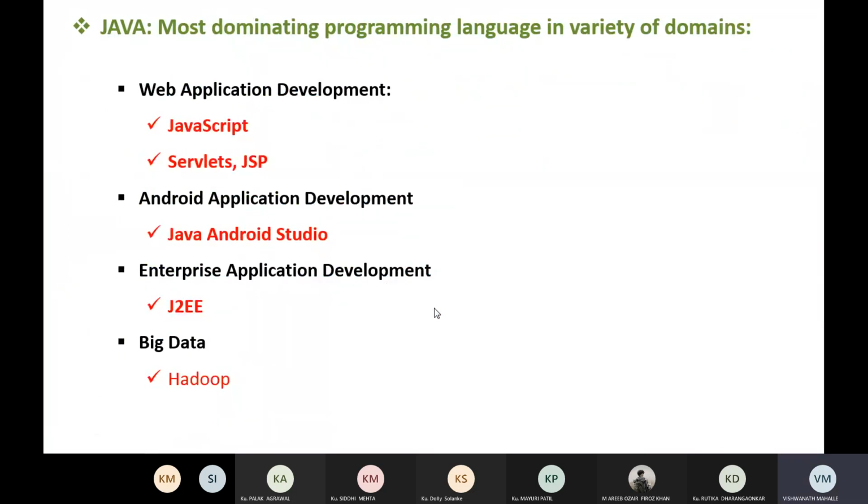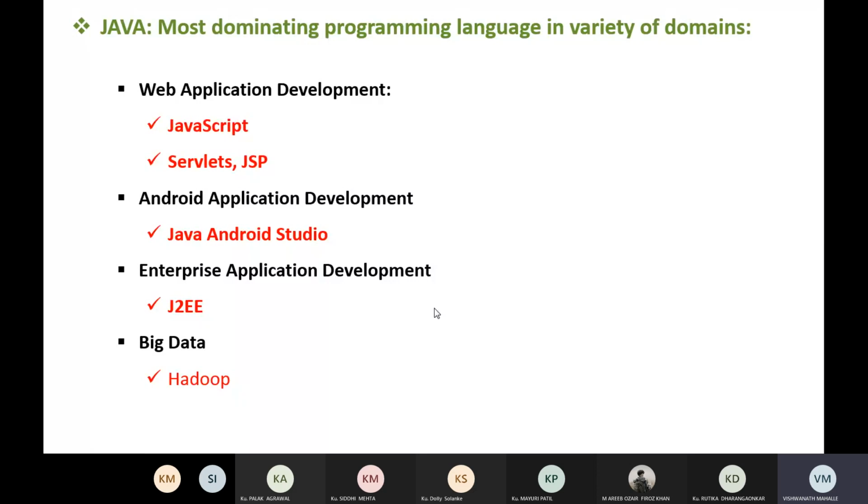Also, Java is the most dominating programming language in a variety of domains. We can develop web applications; for that we can use JavaScript, Servlet, JSP, which is in advanced Java. We can also use Java to develop Android applications.